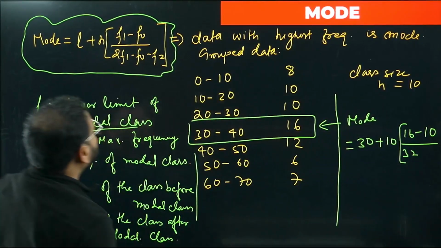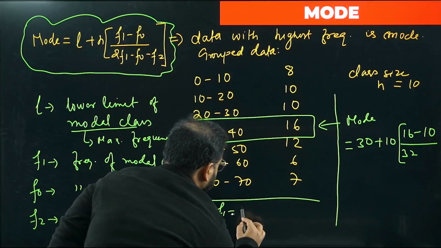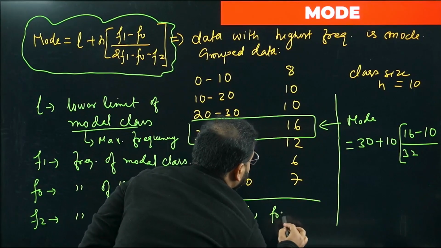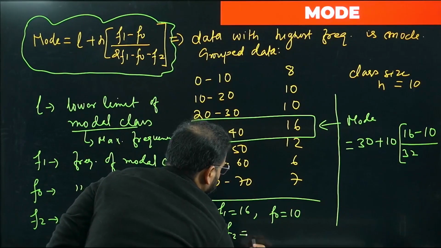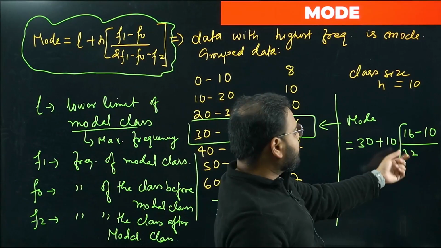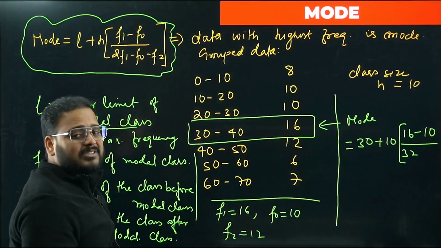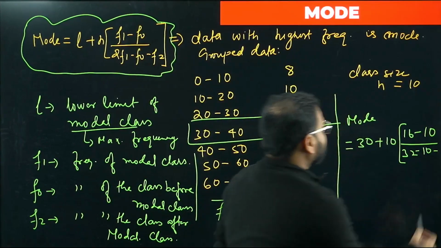F1 is 16, F0 is 10, and F2 is 12. So we have 2 times F1, 16 times 2 is 32, minus 10, and minus one more 12.